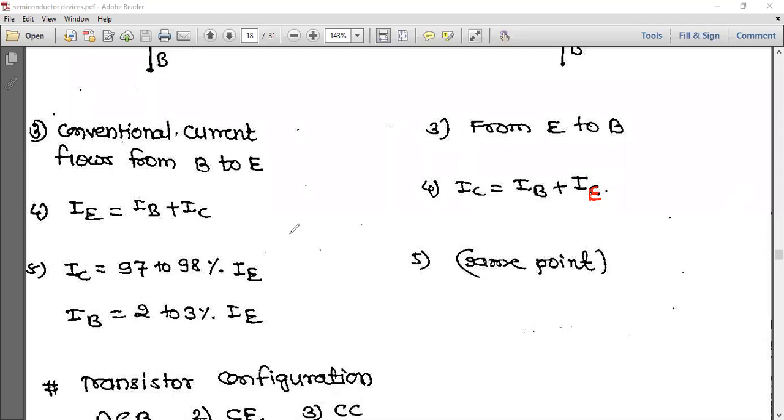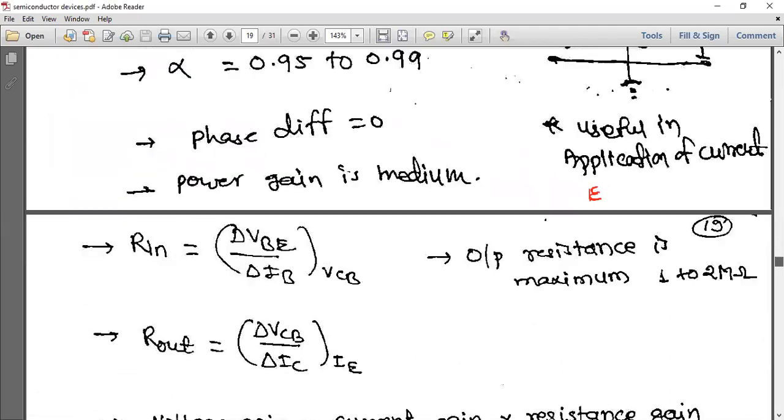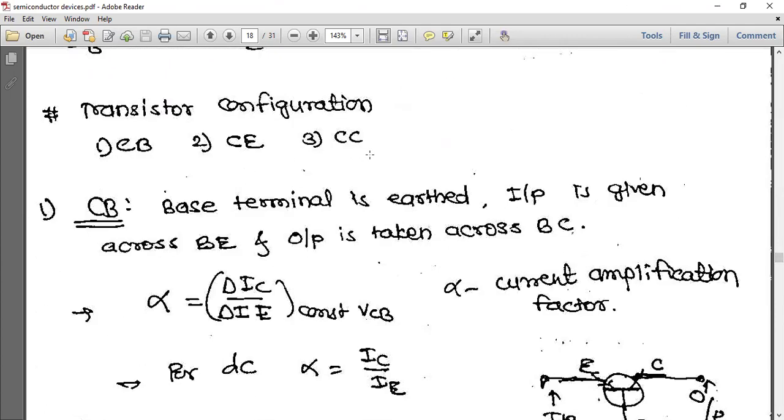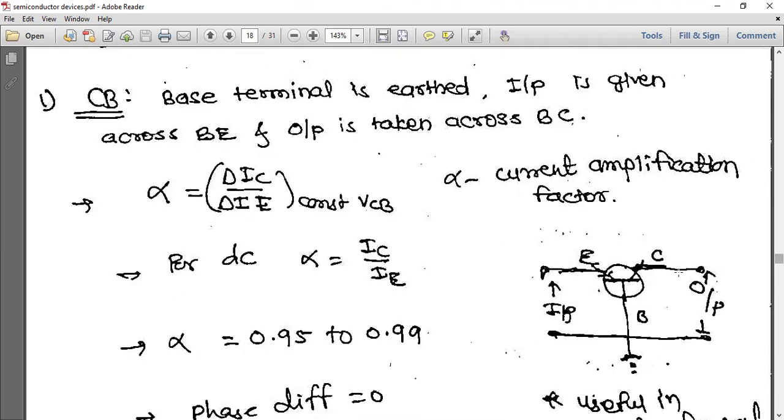Next one, transistor configuration: CB, CE and CC. Common base, common emitter, common collector. CB means the base terminal is earthed, input is given across emitter and base, and output is taken across collector and base. You can see the diagram I have given you here.